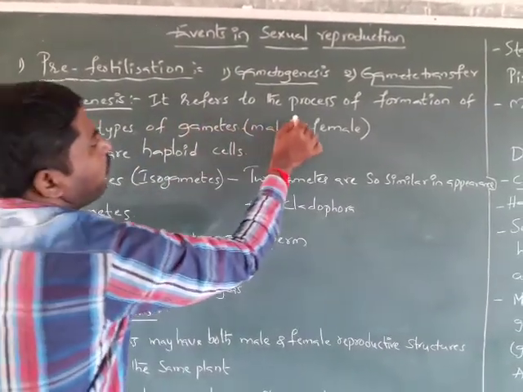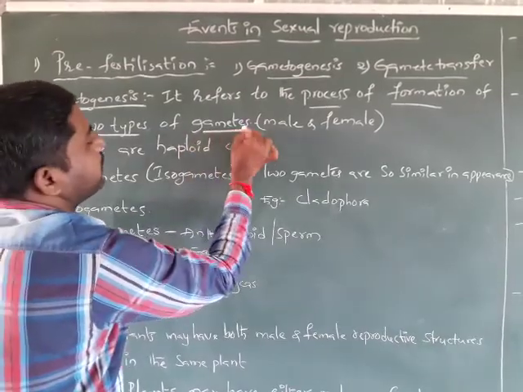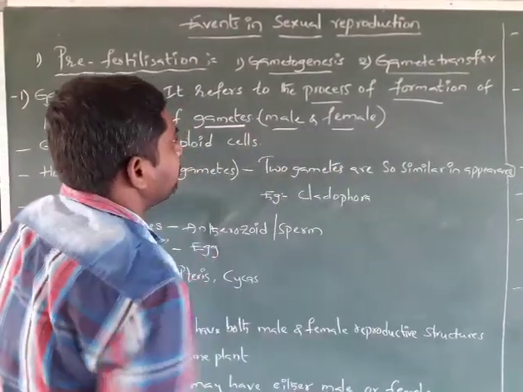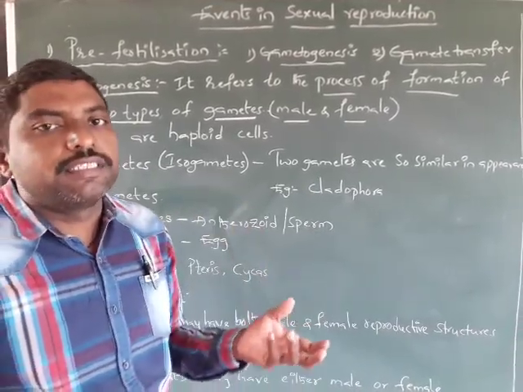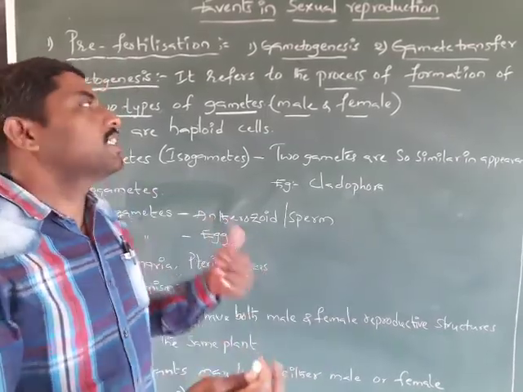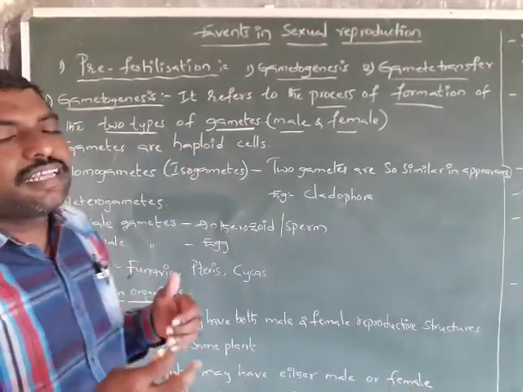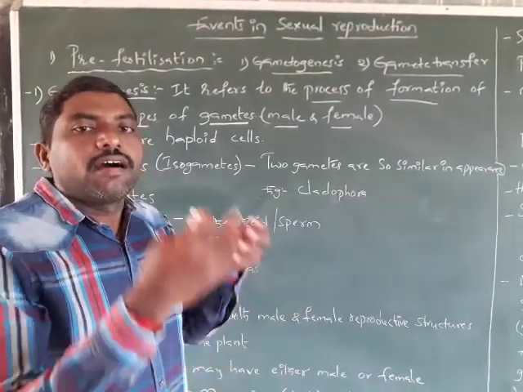It refers to the process of the formation of the two types of gametes, either male or female gamete. Both are produced in this event. That is called gametogenesis, which means the gametes are being produced, male gamete or female gamete.